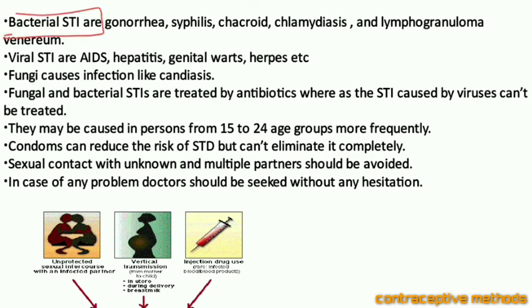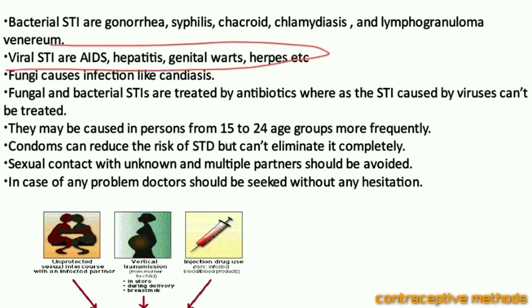Bacterial sexually transmitted infections can be gonorrhea, syphilis, chancroid, chlamydiasis, lymphogranuloma venereum, etc. In the same way, the viral STIs are AIDS, acquired immunodeficiency syndrome, hepatitis, genital warts and genital herpes, etc. Fungi can also cause problems like candidiasis.